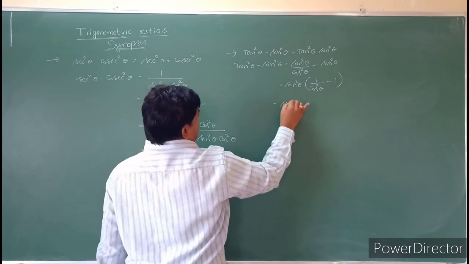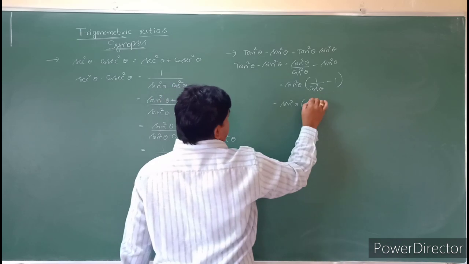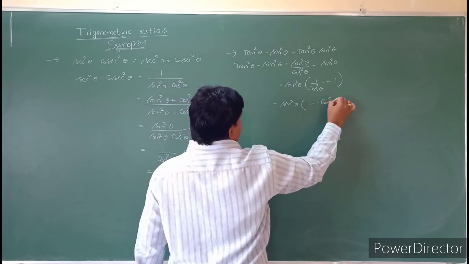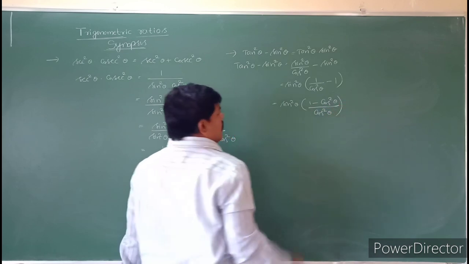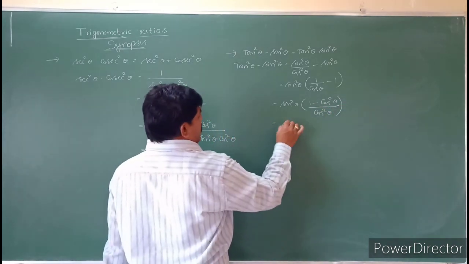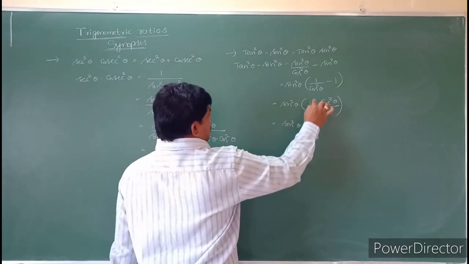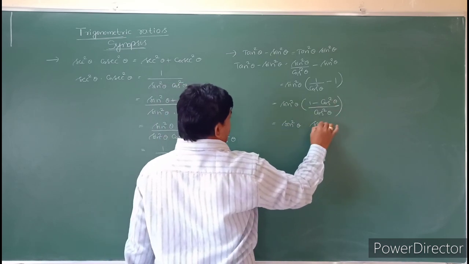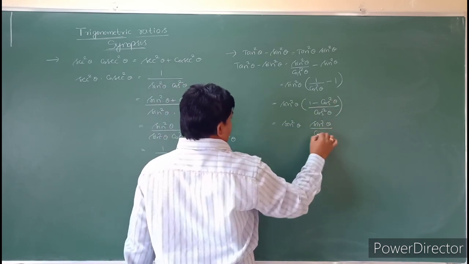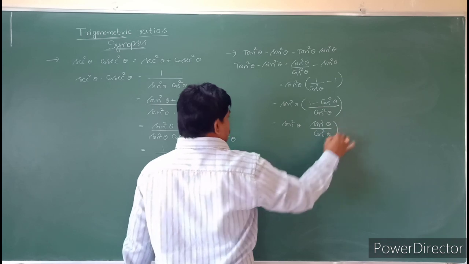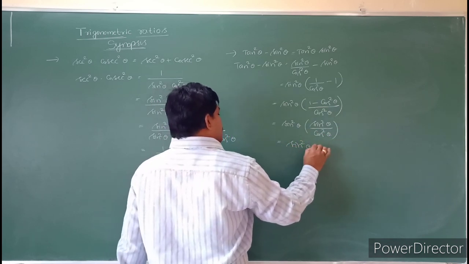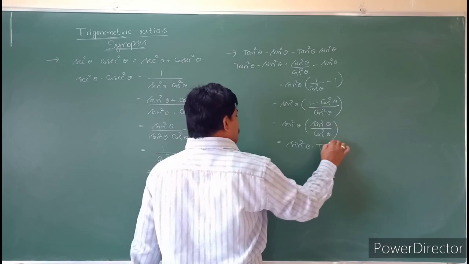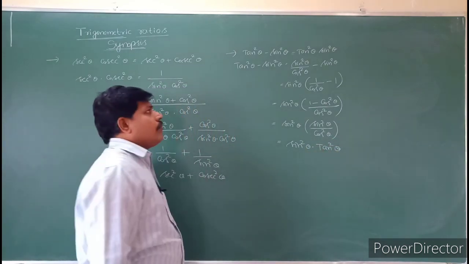So that is nothing but sin square theta, if you take the LCM, 1 minus cos square theta by cos square theta. 1 minus cos square theta is nothing but sin square theta, so sin square theta by cos square theta. That is nothing but sin square theta into tan square theta.